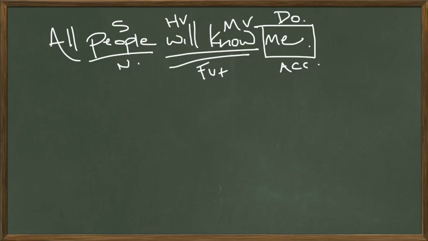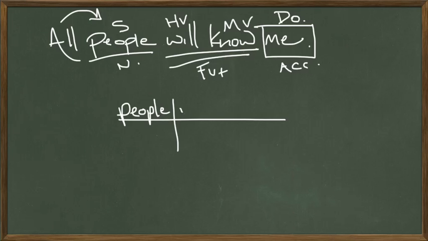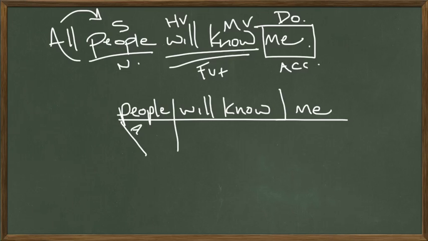And then we have this adjective, all. Which people will know him? All people, it says, will know him. If we diagram this, we have people on the subject side. The verb will know on the predicate side. And then we have a direct object. A direct object always follows a straight stick to the main line, but not through the main line. All people will know me. Okay, so we're missing, though, all.